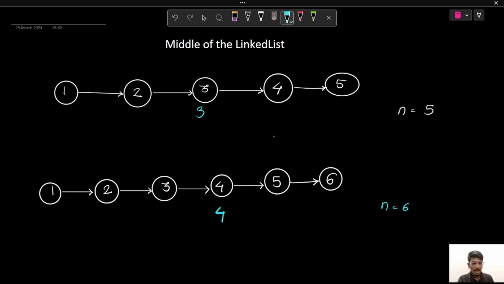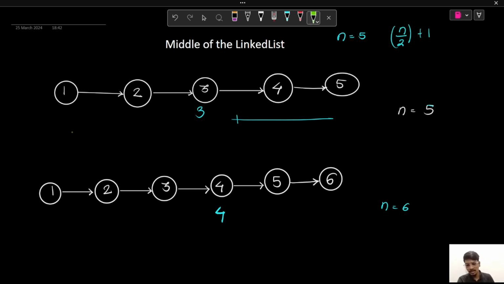So if somehow we can manage to get the relation between the number of nodes and the middle node, we can easily solve this question. Here our n, that is the number of nodes in the linked list, is 5 and the middle of the linked list is 3. So how can we get the middle of the linked list from the total number of nodes in the linked list? I can use the formula n by 2 plus 1 to get the middle of the linked list.